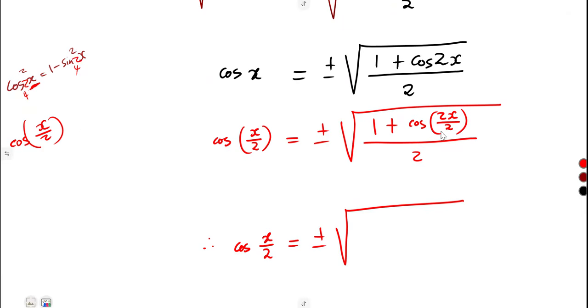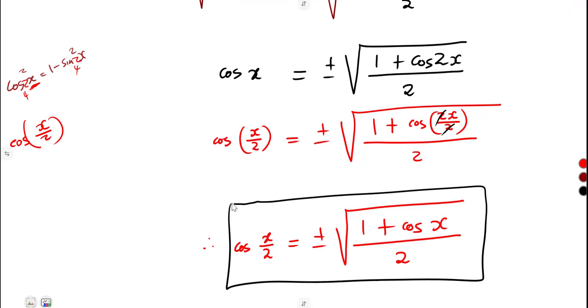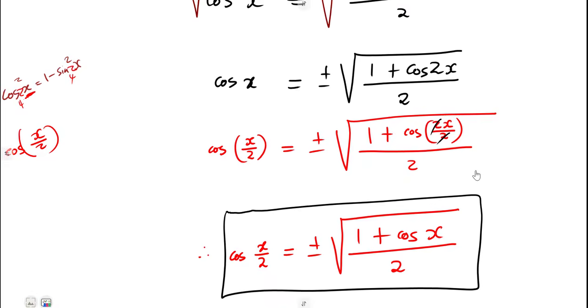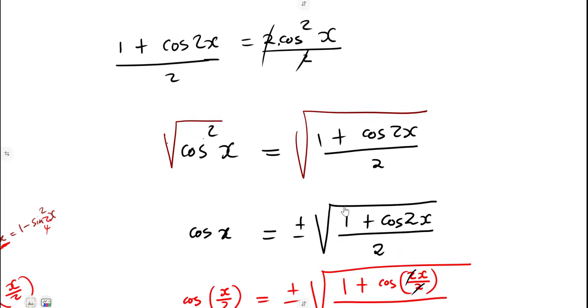I'm going to simplify here. 2 and 2, that is going to cancel. So it will be 1 plus cos x over what? Over 2. This is what you're going to have at the end. So we have derived this half angle formula for cos of x over 2, that it is equal to this. Just like that.